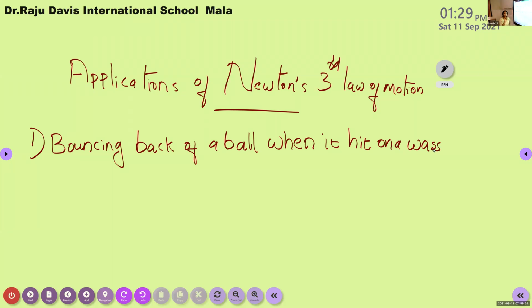That is, the ball exerts an action force on the wall, but at the same time the reaction comes from the wall. It exerts an opposite force on the ball. That's why it returns back. So, bouncing back of a ball when it hits a wall. The second one, recoil of a gun.